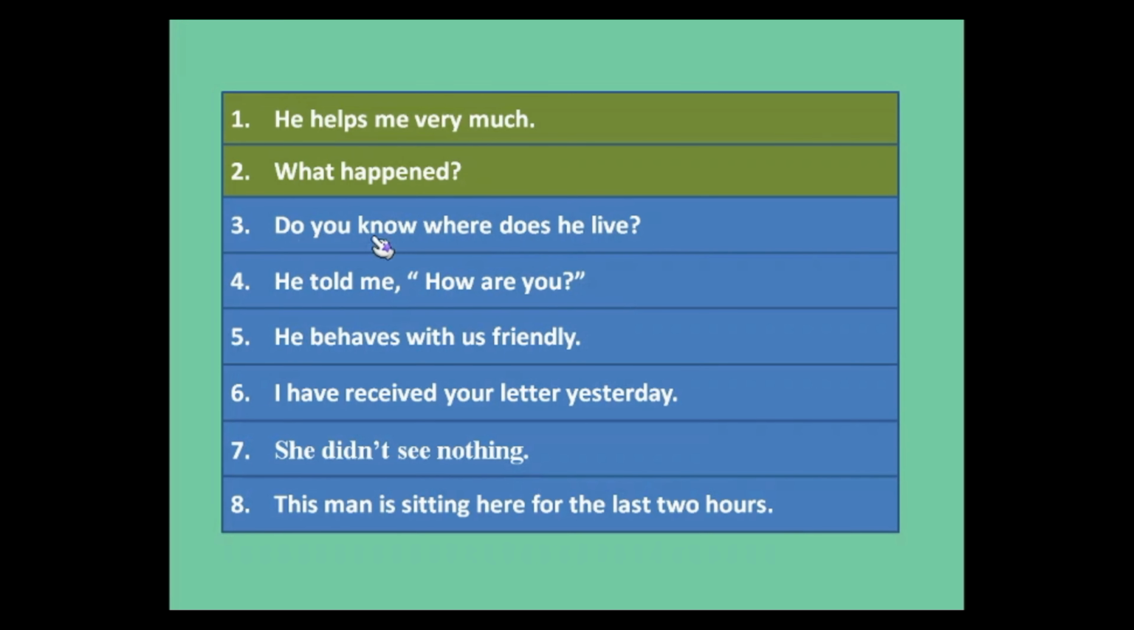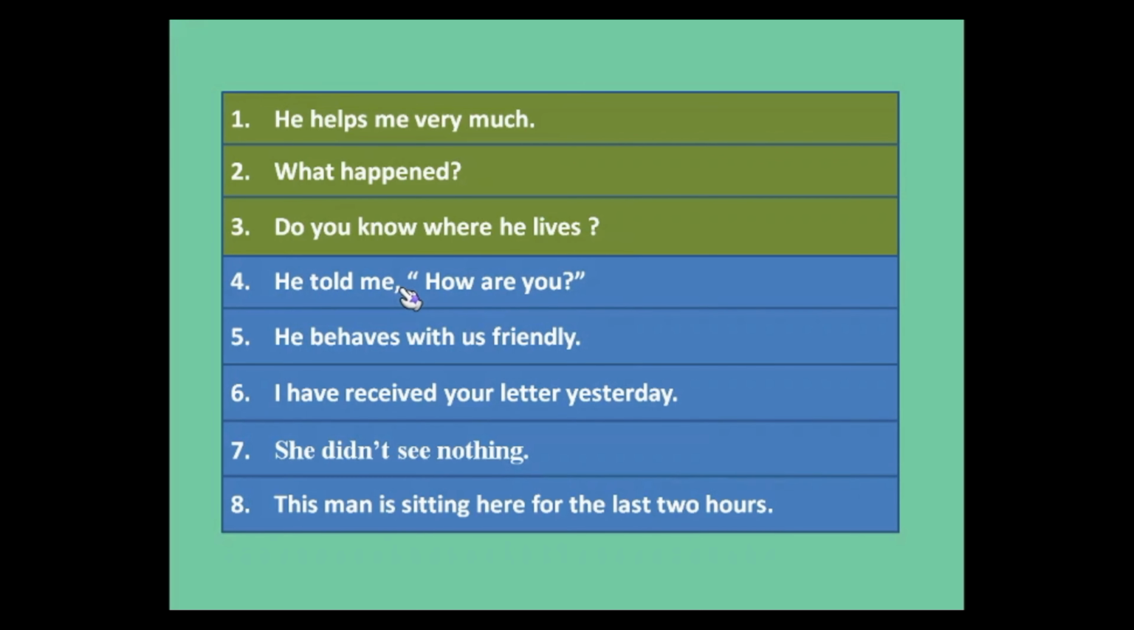Sentence number 3. Do you know where does he live? So here you can see there are two clauses. Do you know is the first clause. Where does he live is the second clause. The second clause of a sentence is always in assertive form. So it should be assertive in form. So after where you should use the subject he, then lives. So the sentence will be do you know where he lives, not where does he live.